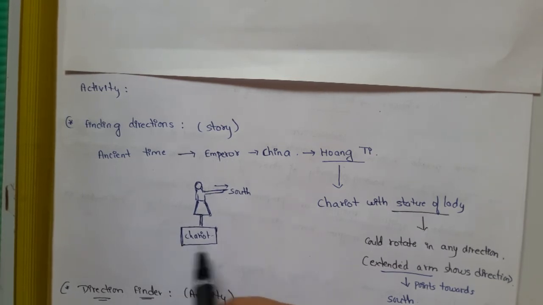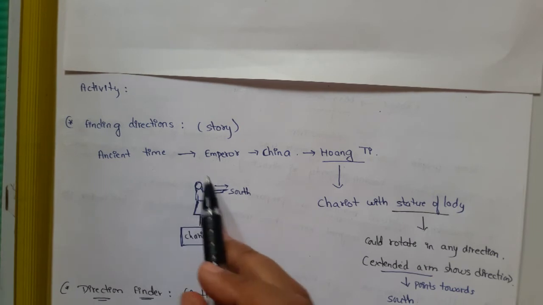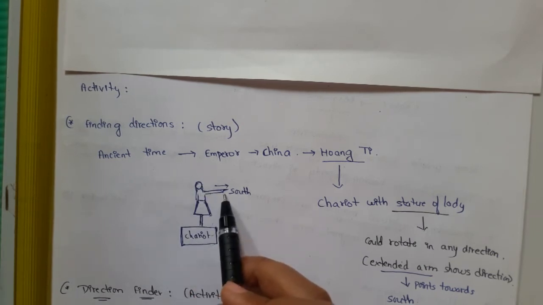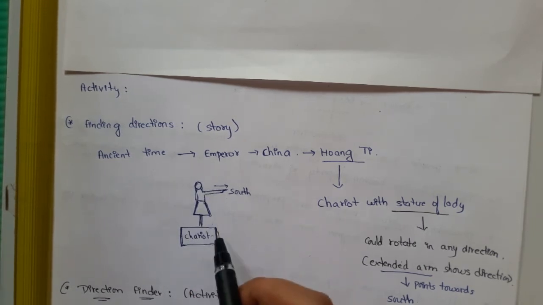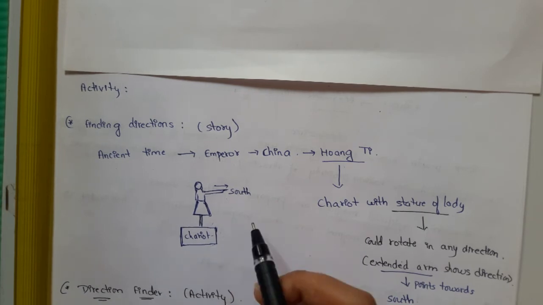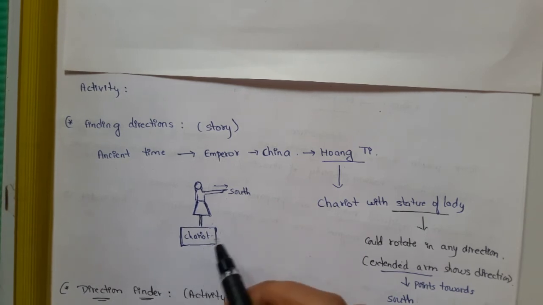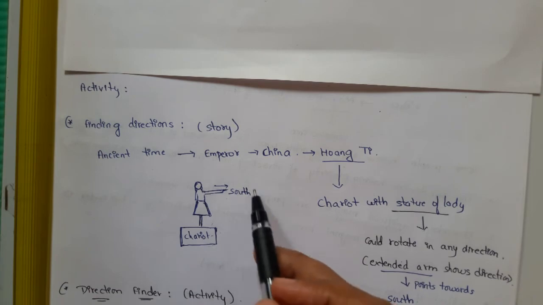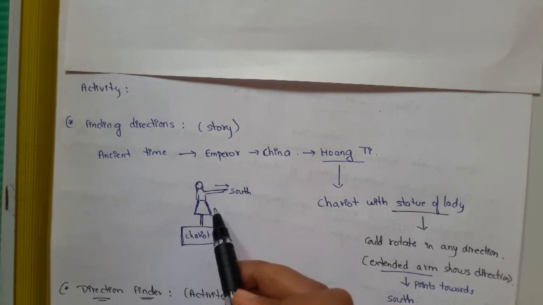So the chariot which the emperor used to roam had that doll or that statue of the lady whose arm shows the south direction. Hence he used to go anywhere and easily find out or come back to his place by getting the direction using the statue of the lady.